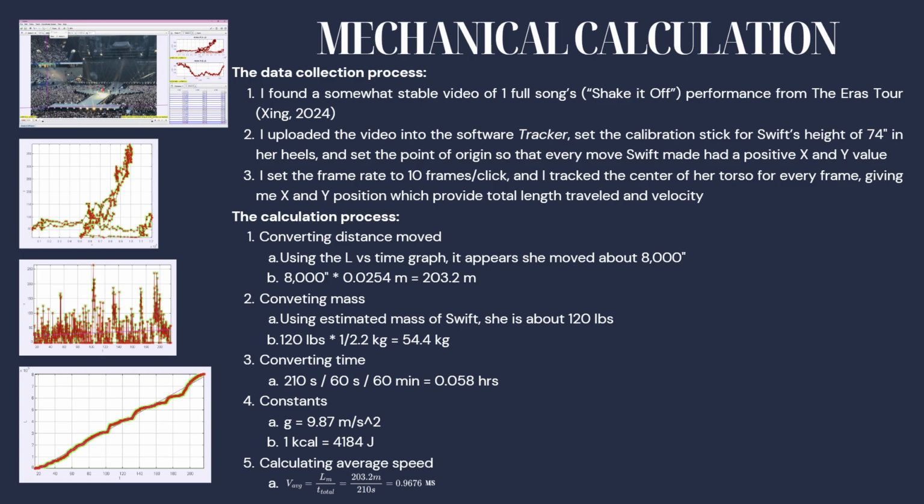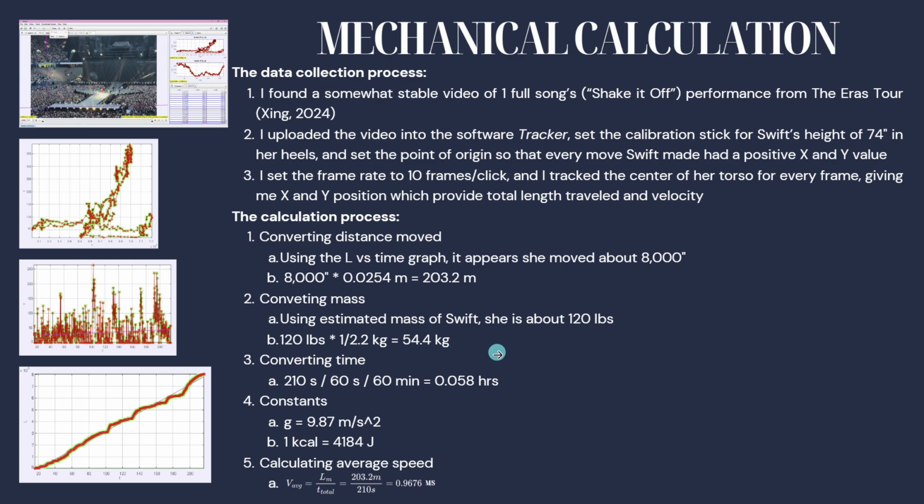I uploaded it into Tracker, and I set the calibration stick for her height of 74 inches and the point of origin so that every move she made had a positive X and Y value, as you can see over here. I set the frame rate to 10 frames a click, and then I tracked the center of her torso, which gave me positive X and Y and provided the total length traveled and velocity. So she moved about 203.2 meters.